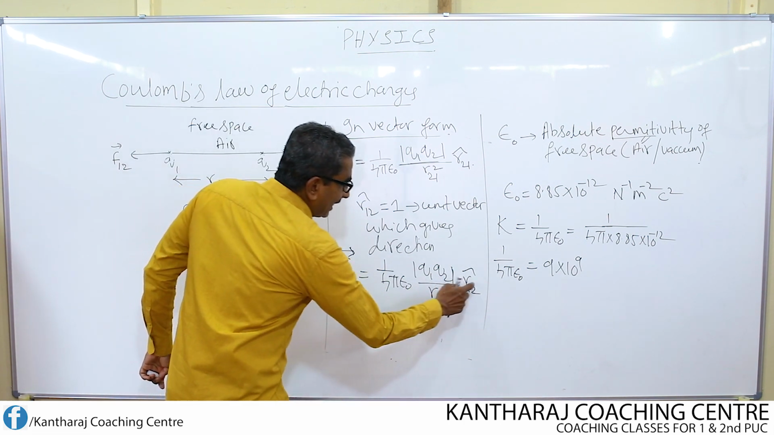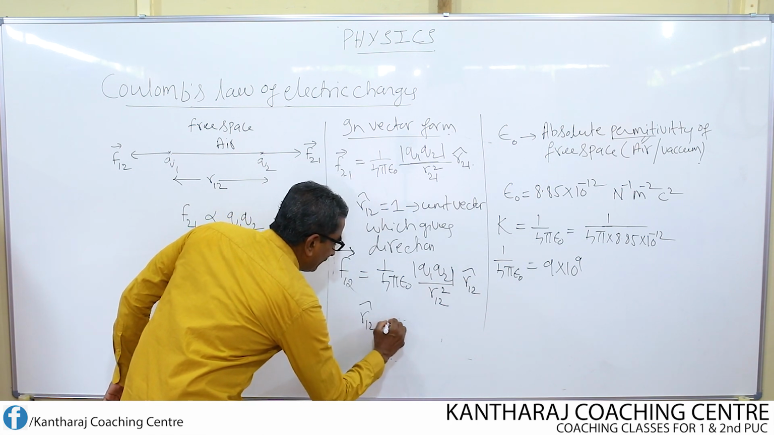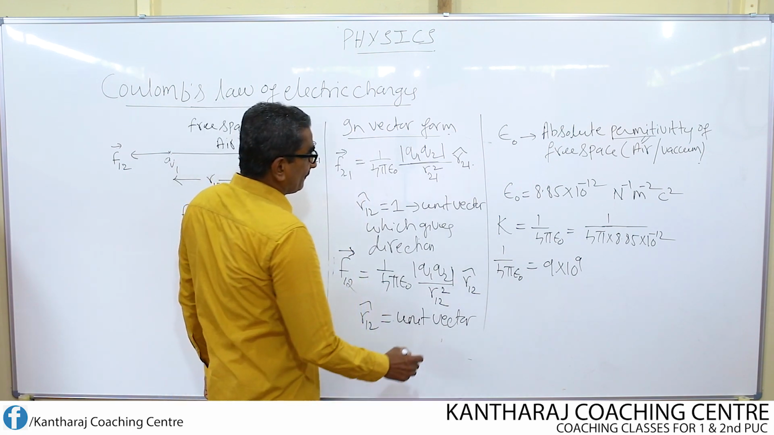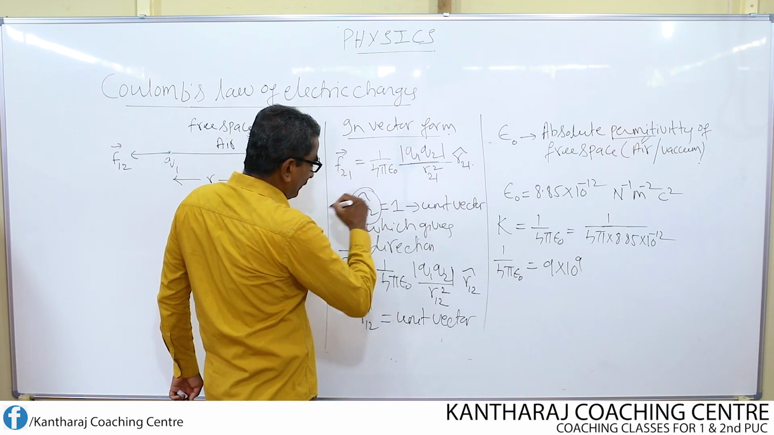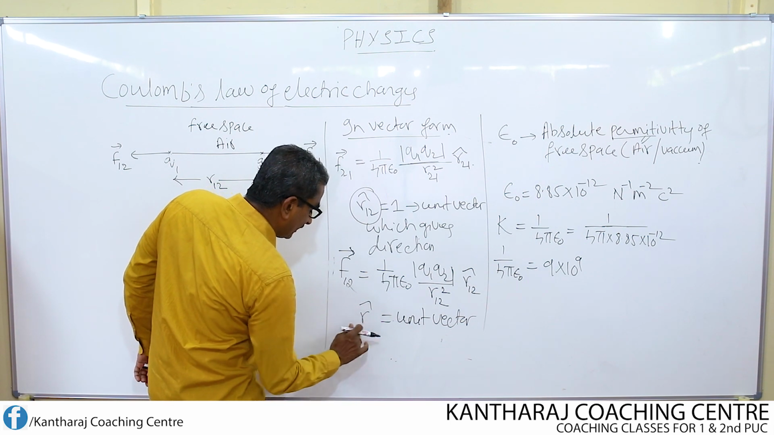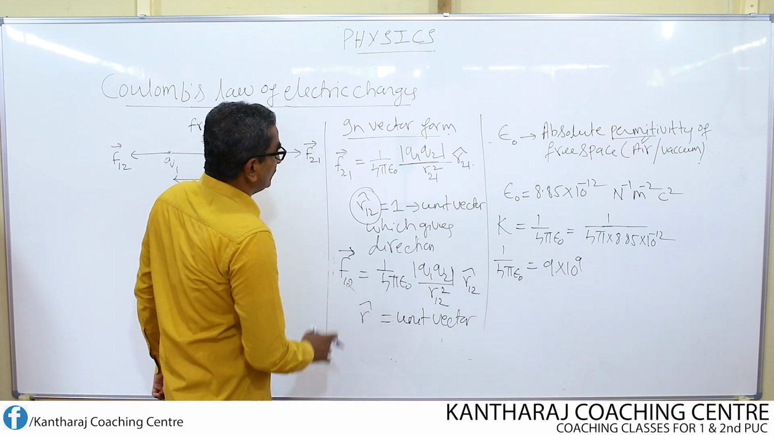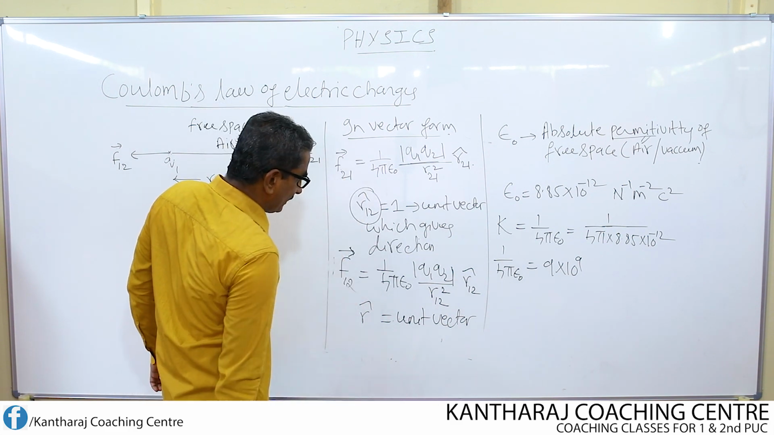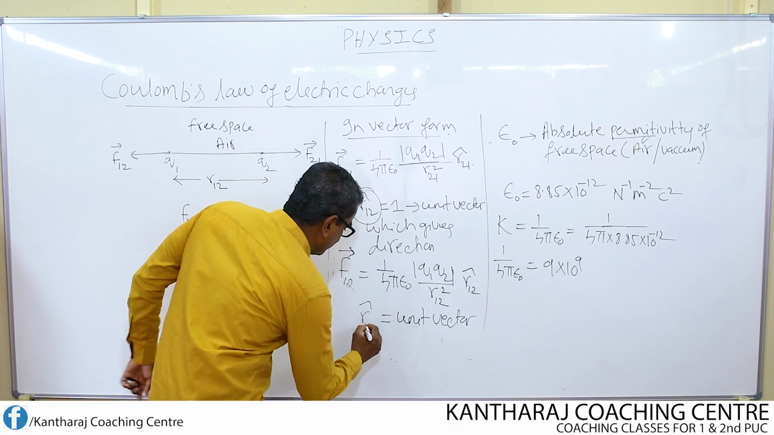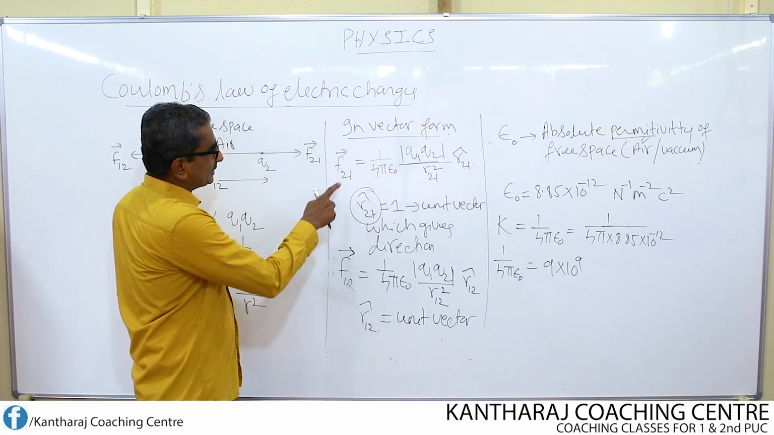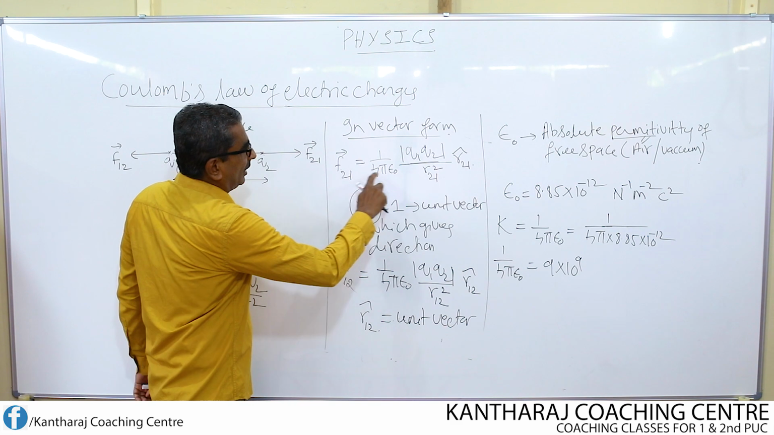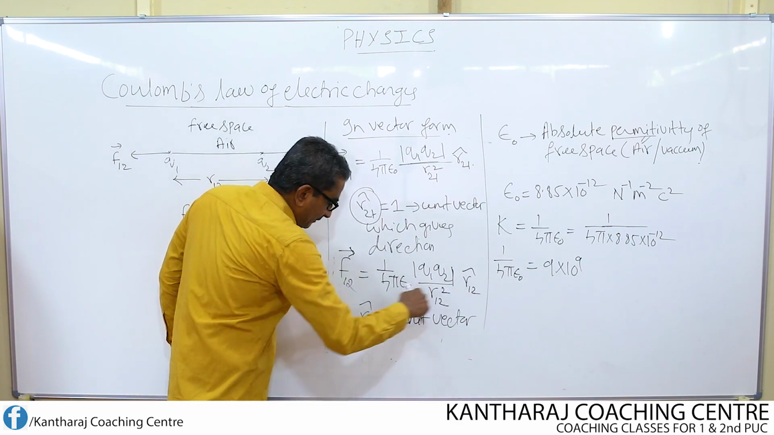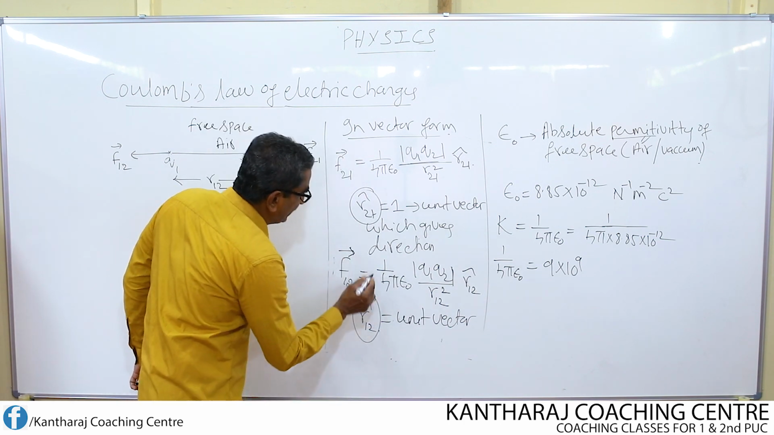Then what is R12 cap? Once again, R12 cap is nothing but a unit vector. Here R is the distance, with force acting on 2 due to 1, and force acting on 1 due to 2. Force acting on 2 due to 1: all subscripts remain the same. Once again, all subscripts remain the same, you just look into these two.